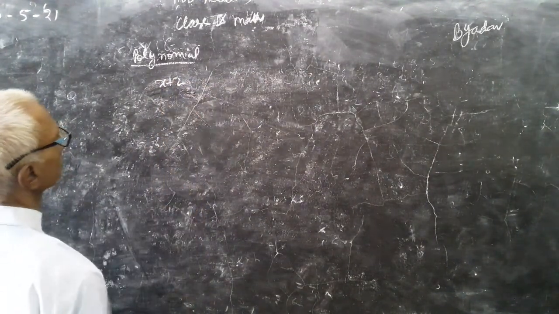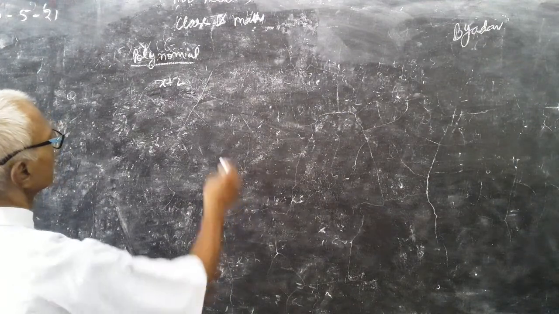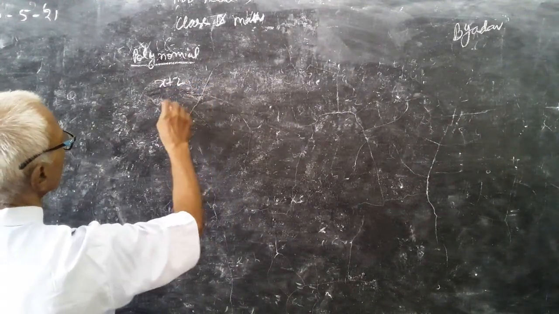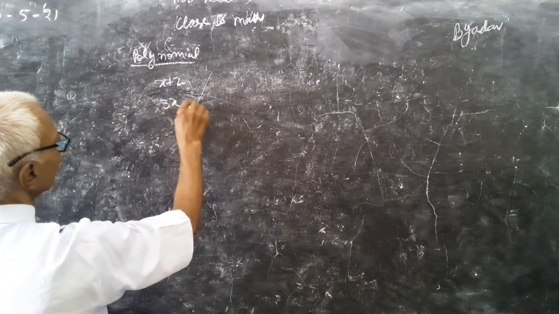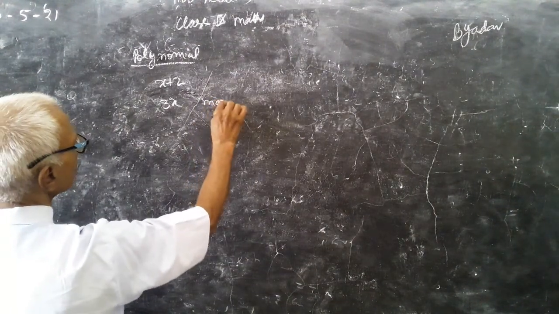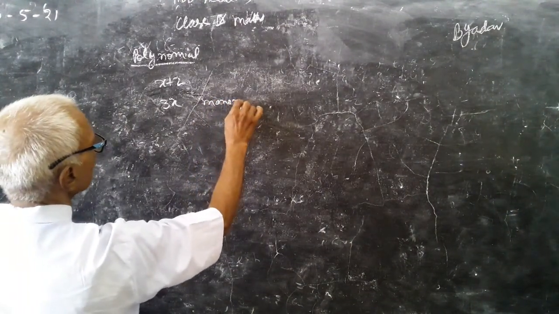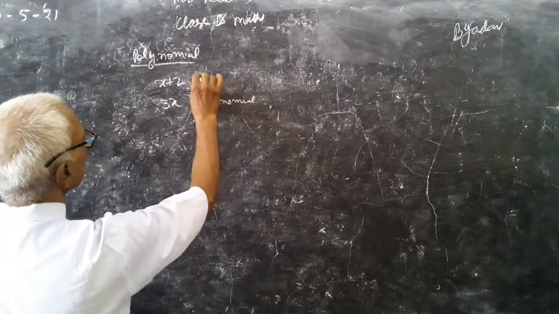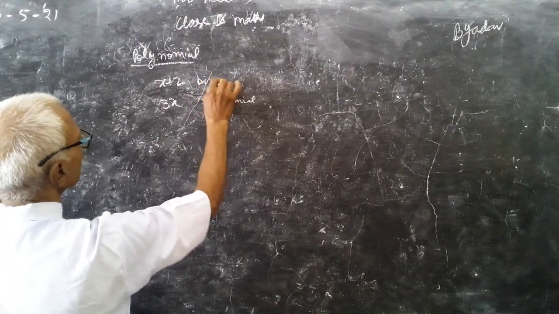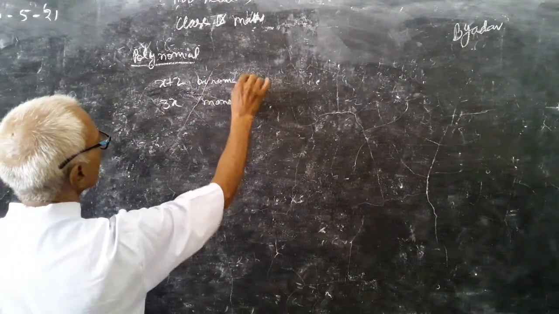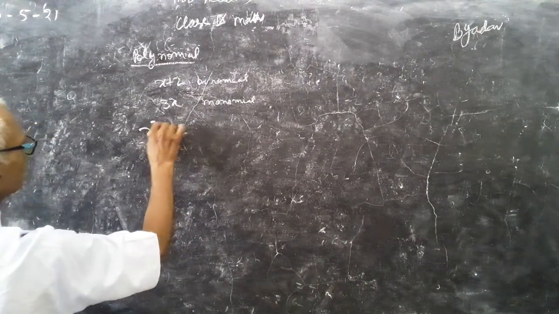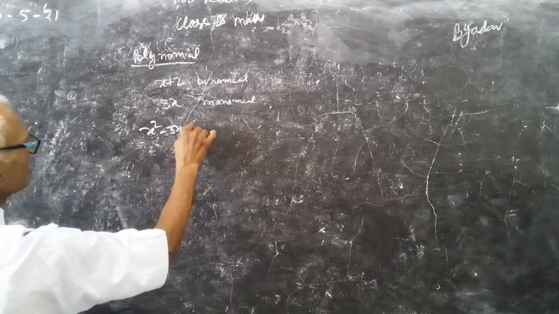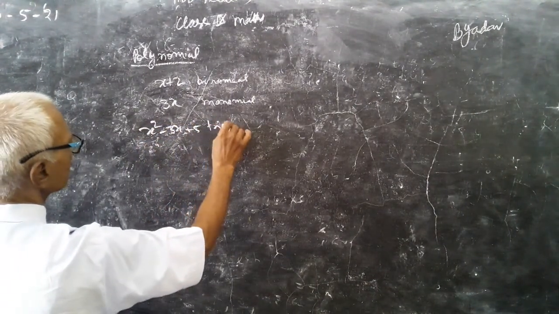Two terms in one variable are given, so it is a binomial. 3x is a monomial. You have done x square minus 3x plus 5. It is a trinomial.